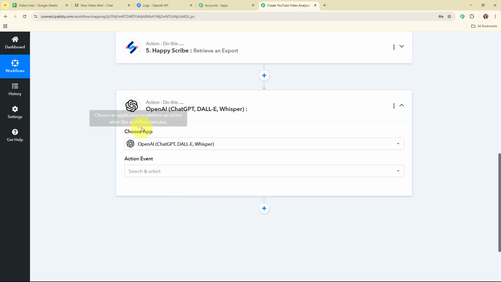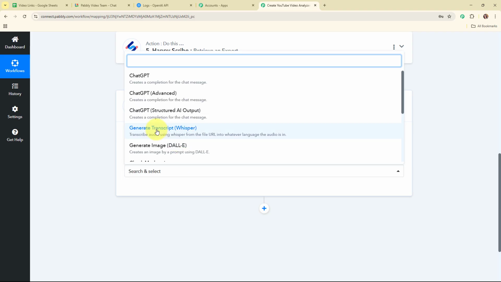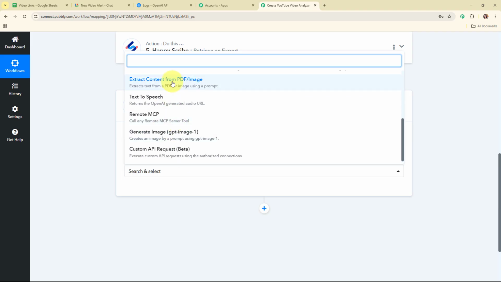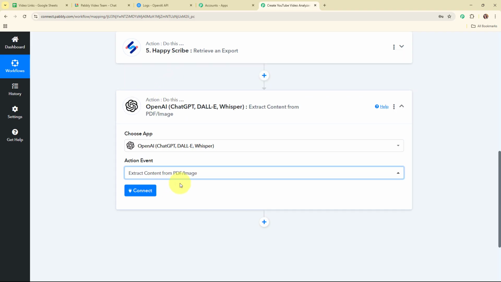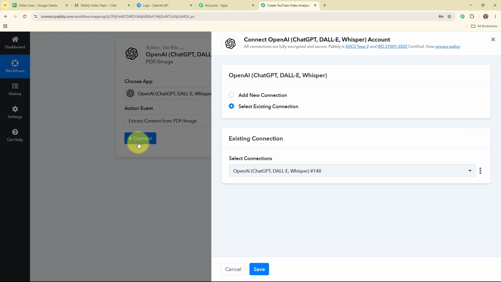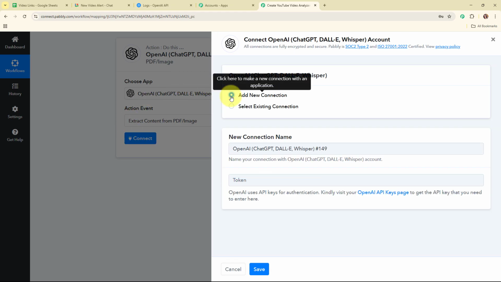So in my OpenAI action step I'm going to select my action event as extract content from PDF or image, so that this particular action event is going to extract the content from the PDF generated as a transcription, and then it is going to generate an analysis for the same. Alright, so now to connect my OpenAI account with Pabbly Connect, I'm going to click on this connect. Here to build a new connection I'm going to select add new connection. If your OpenAI account is already connected with Pabbly Connect, then you can click on select existing connection.